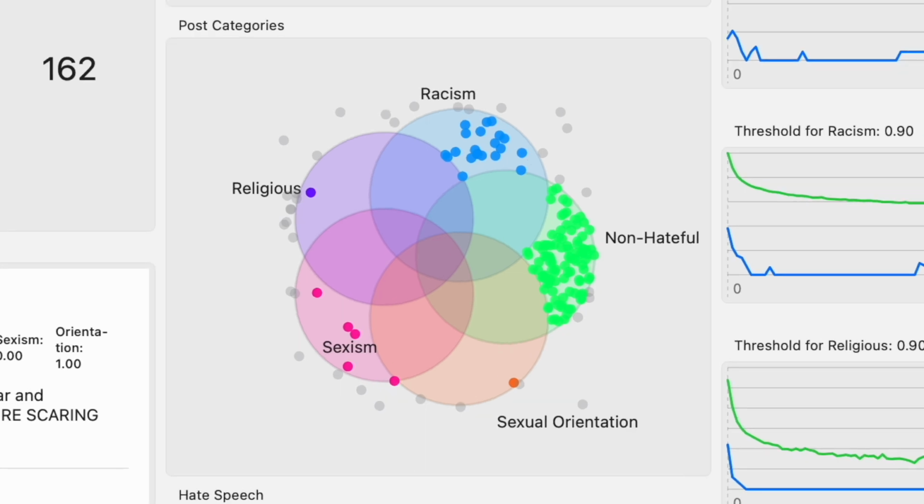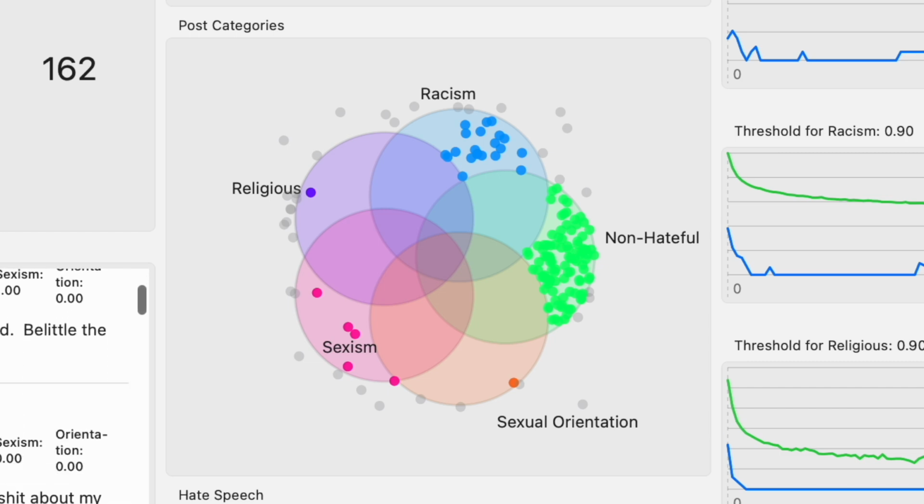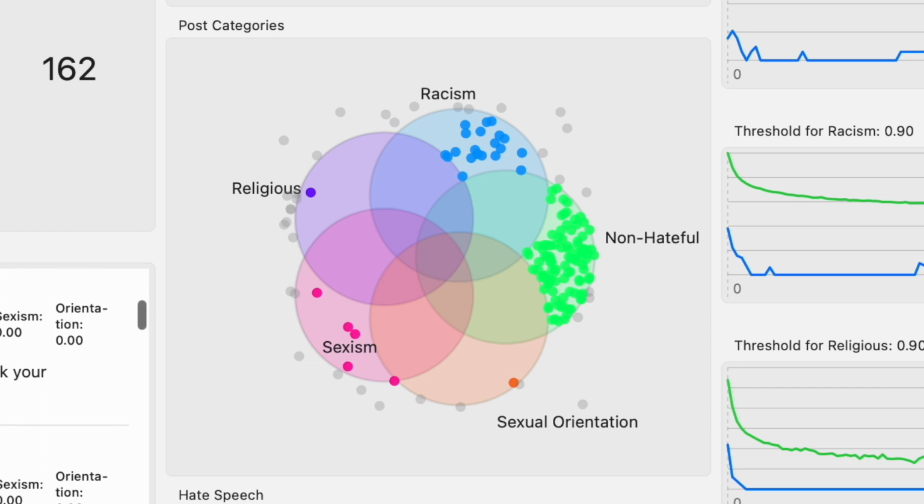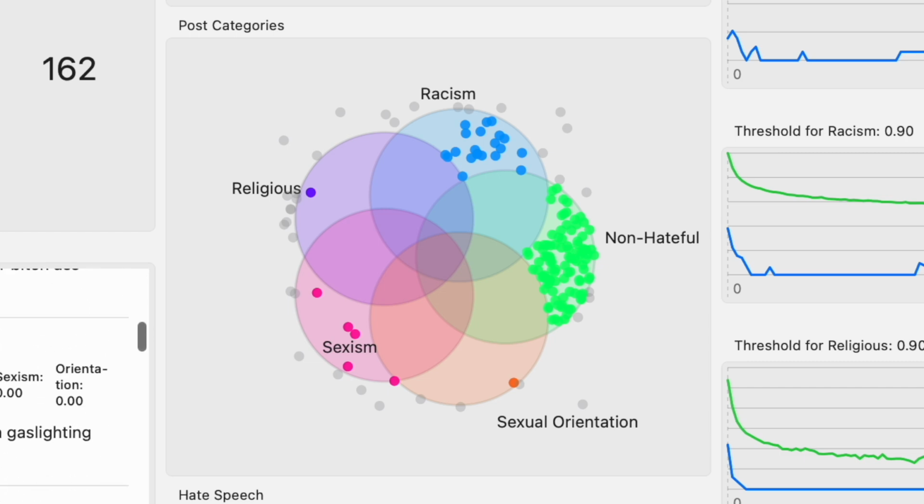Each of the colored dots represents one message, which gives us another way of assessing in a very visual way how much hate speech the selected account contains and how that hate speech is distributed.